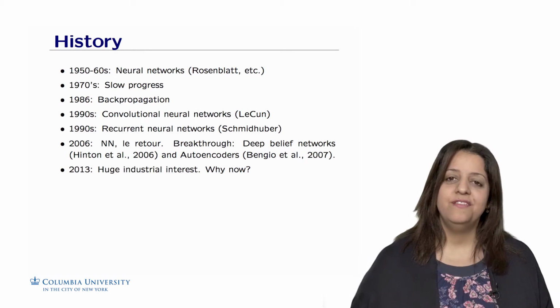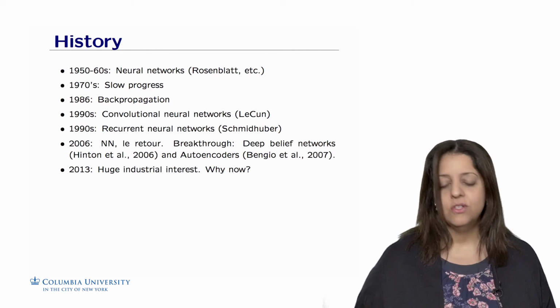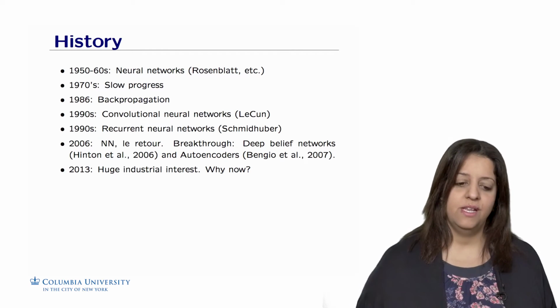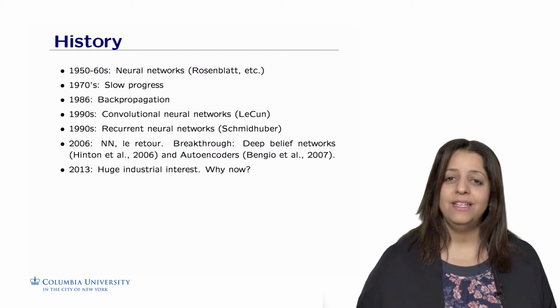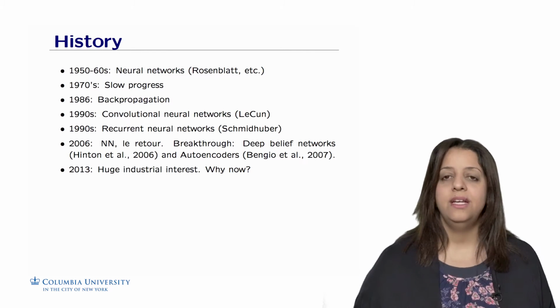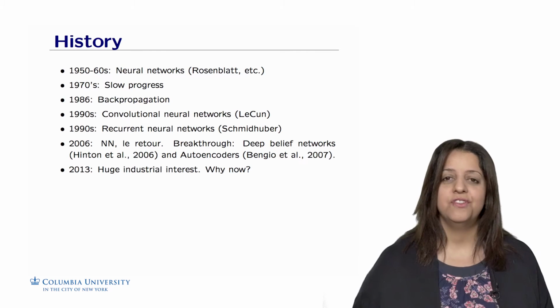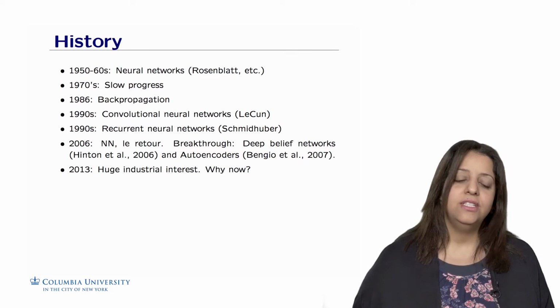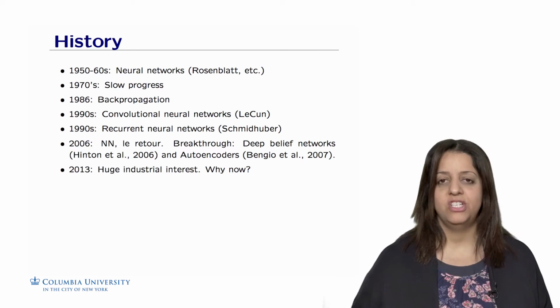In the 90s was the invention of convolutional neural networks by Yann LeCun, who used them to recognize handwritten digits on envelopes for the US Postal Service. This was a very important moment because USPS switched from a manual or semi-manual recognition to an automatic recognition of handwritten digits on envelopes. And this has also worked for reading digits on checks. Then in the 90s, we also saw the invention of recurrent neural networks that have seen usefulness in other areas where we need to embed some of the output information in the input layer.